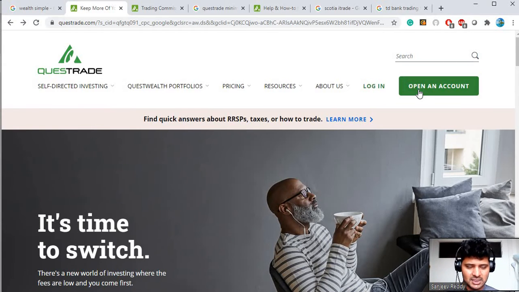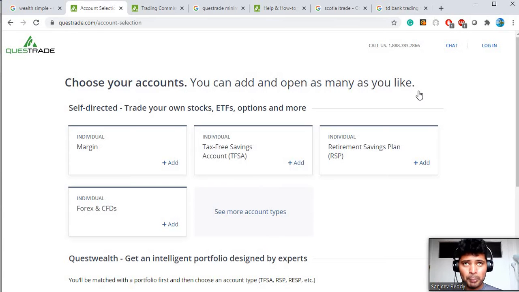And another thing is that you can hold USD in Questrade, which is not possible in Wealthsimple. And we can open different kinds of accounts like margin account, tax-free savings account, TFSA, and RRSP account as well. There is no problem with that.